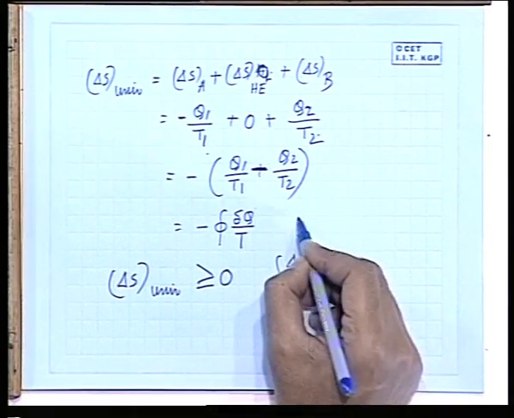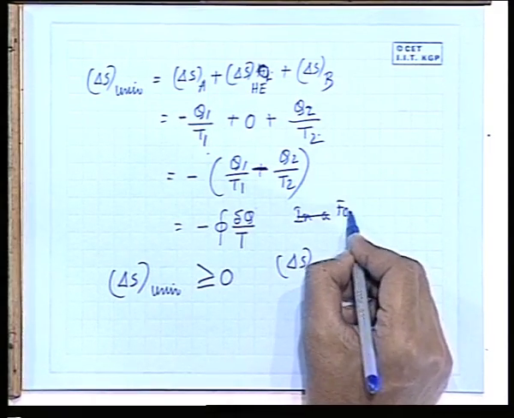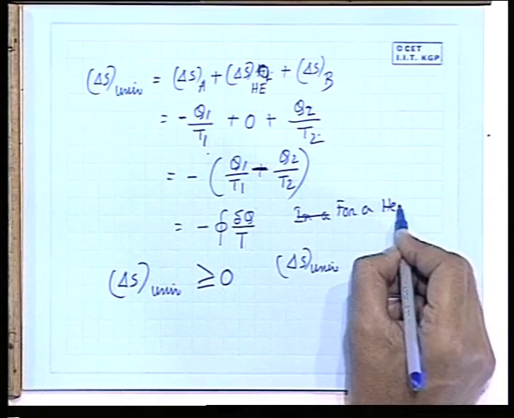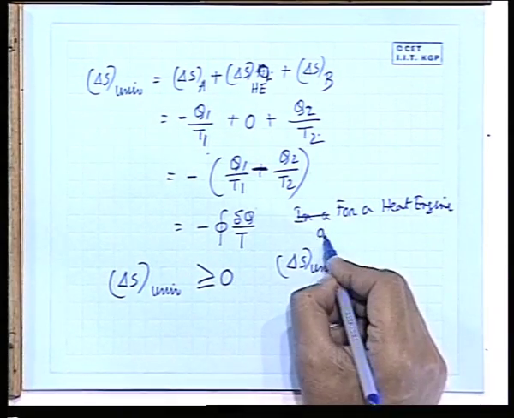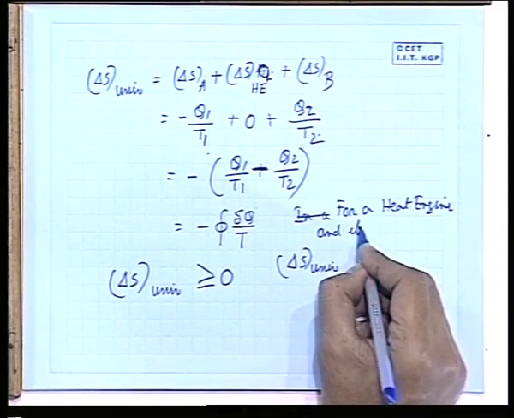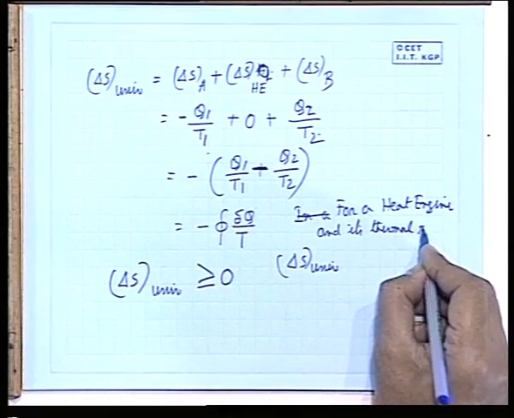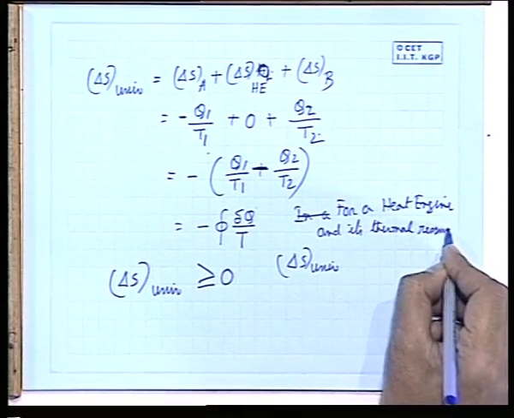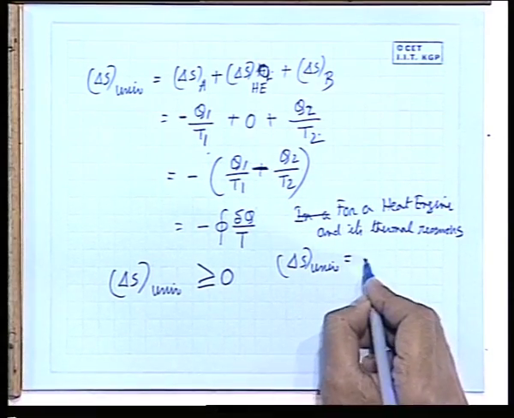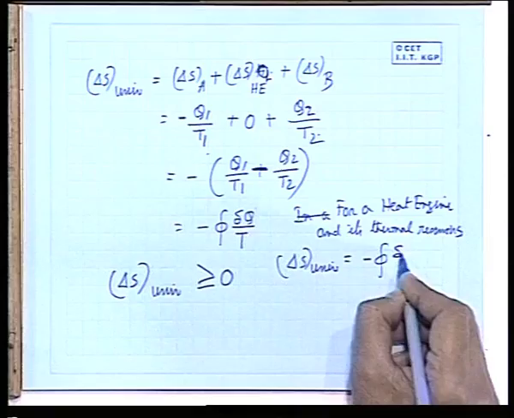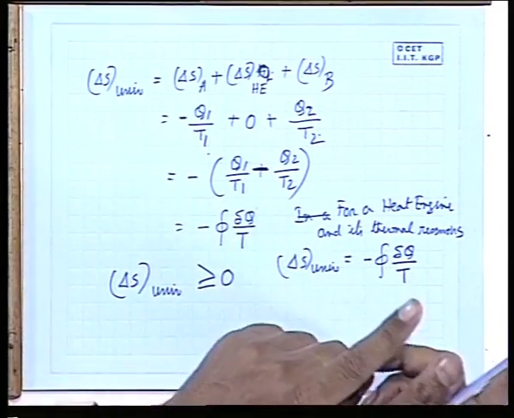That means, in a cyclic process for a heat engine and its thermal reservoirs, delta S universe is nothing but minus of the cyclic integral of del Q by T. So, these are synonymous things with a change in sign.